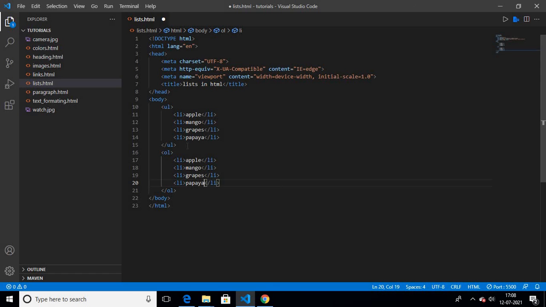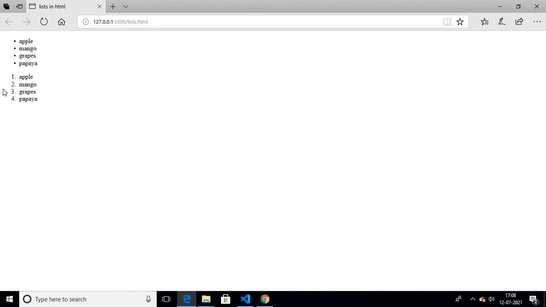Okay, we'll save it, and here you can see the ordered list. It appears in the form of order, that is 1, 2, 3, 4.